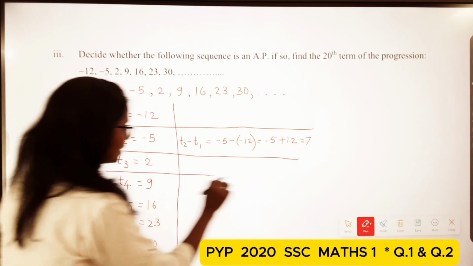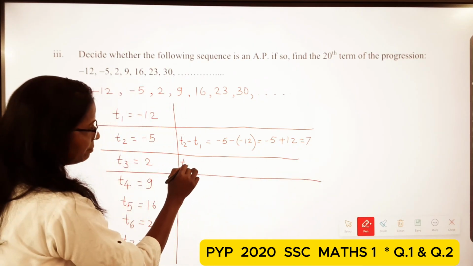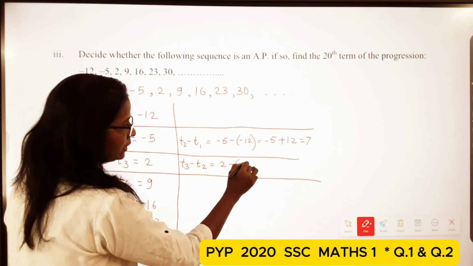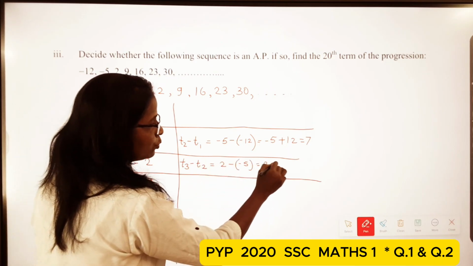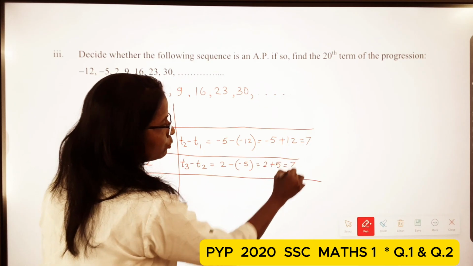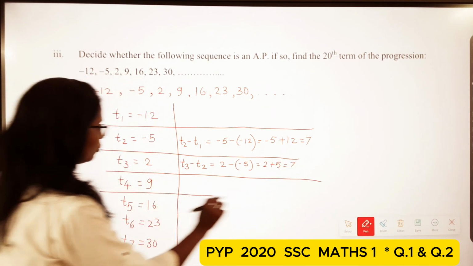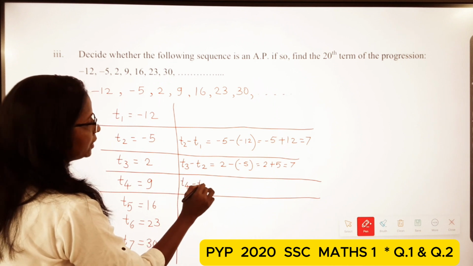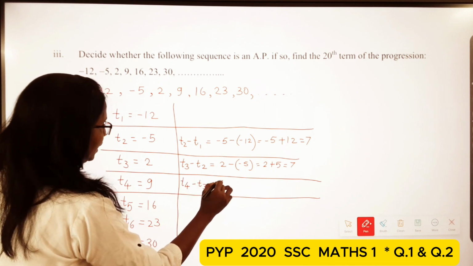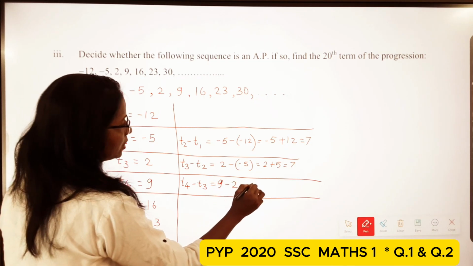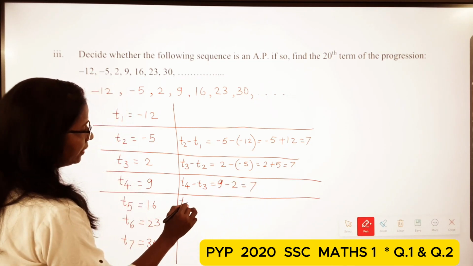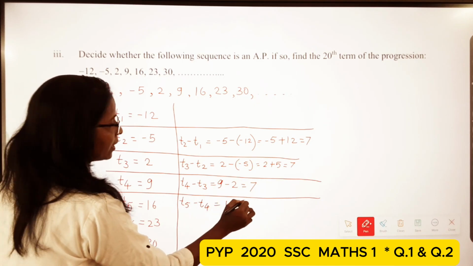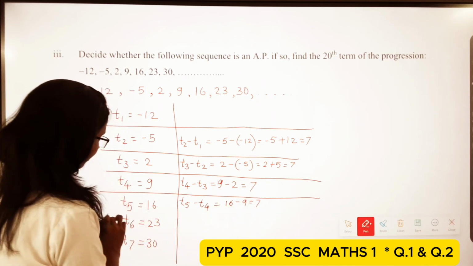Now T3 minus T2 is equal to 2 minus of minus 5, which is equal to 2 plus 5, which is equal to 7. Then T4 minus T3 is equal to 9 minus 2, which is equal to 7. Then T5 minus T4 is equal to 16 minus 9 is equal to 7.